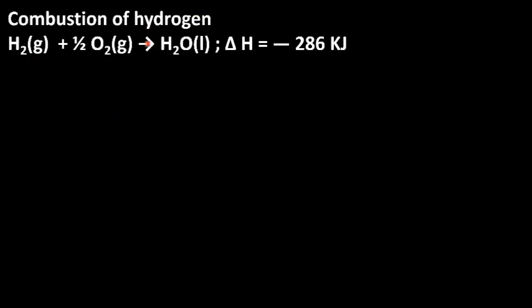Combustion of hydrogen. Hydrogen combines with oxygen. Hydrogen burns in oxygen and we get water. Delta H equals minus 286 kilojoule. That is, heat is released. Heat released means the system moves towards the less energy. So energy is given out. So when energy is given out, the system is stable.